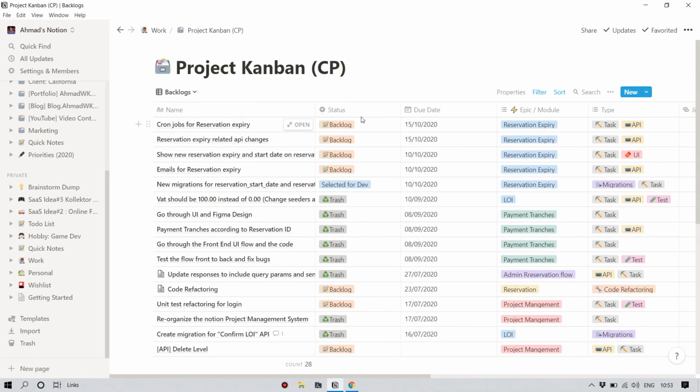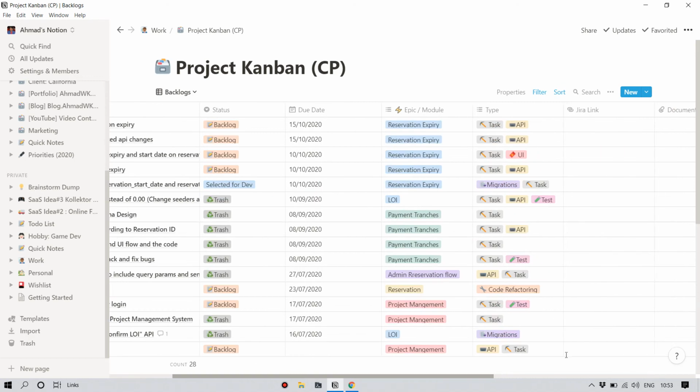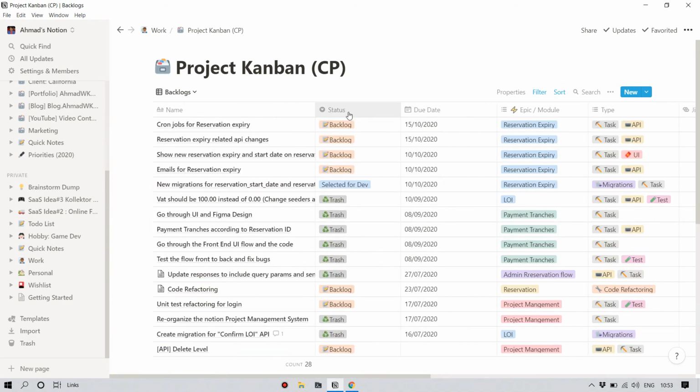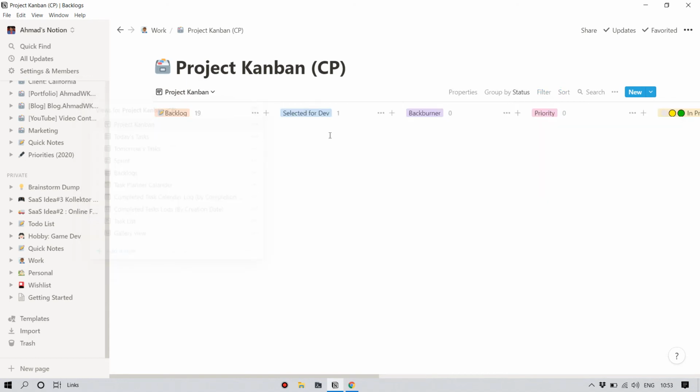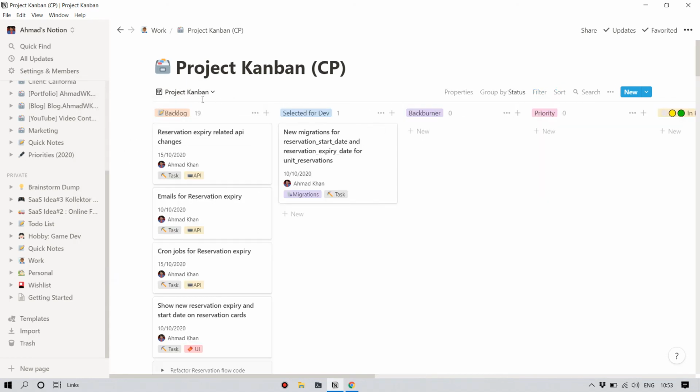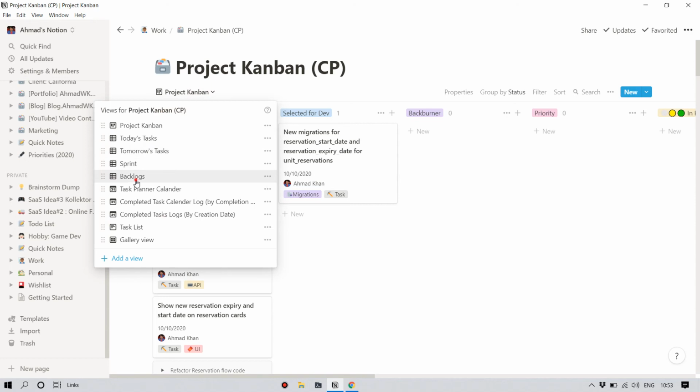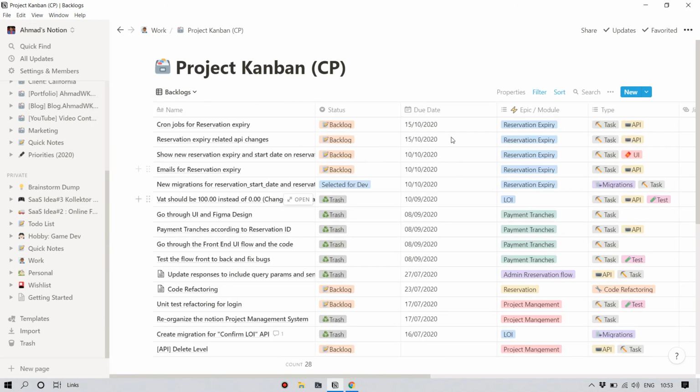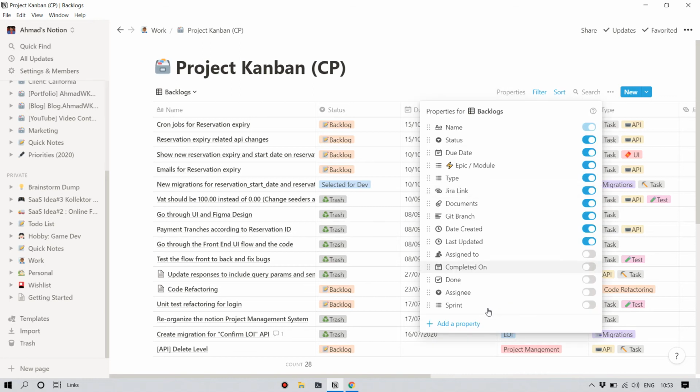You can see that there are a couple of columns. So all these columns you can include and exclude in views, and you can create new column. I have created this column called status, which gets represented as a column in the Kanban board here. So these are the statuses, and this is due date. This is a property field with date type. This is another property field. You can create new properties here.